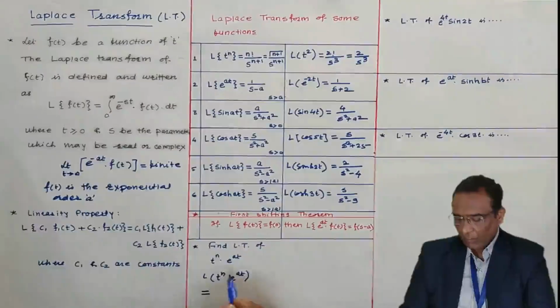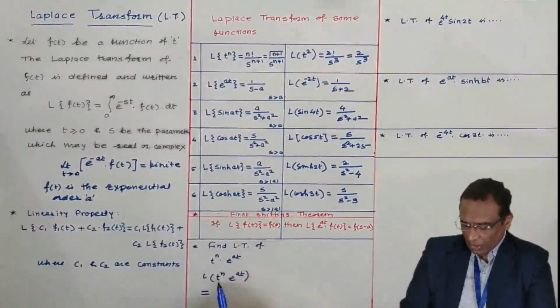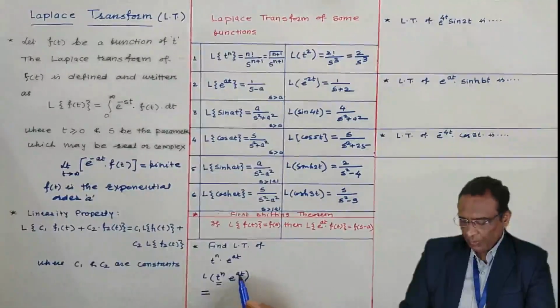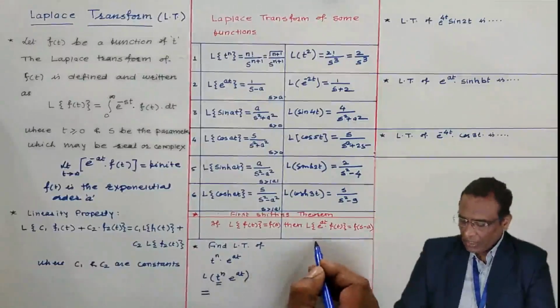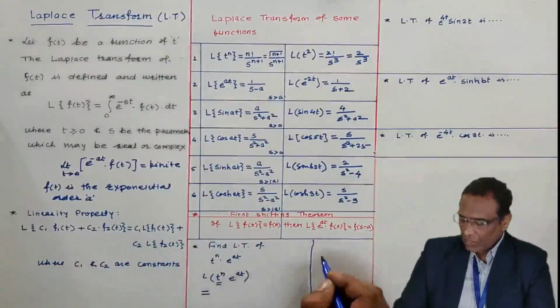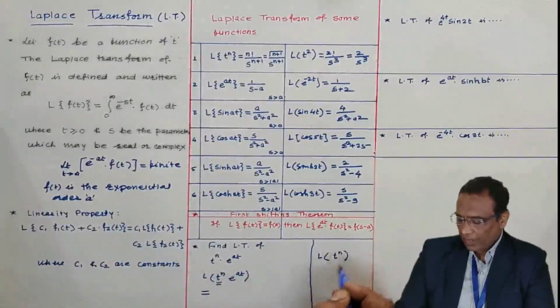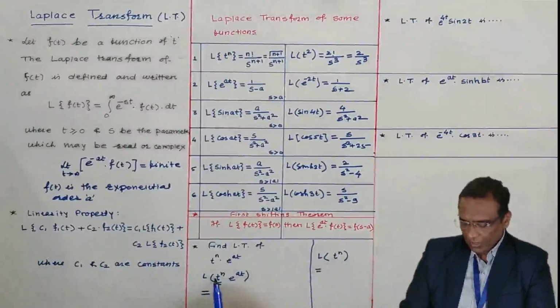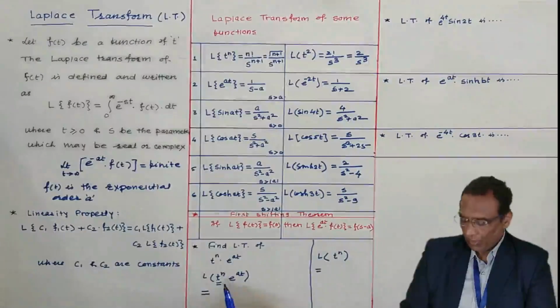Now, I am going to use the shifting theorem. Why do I use the shifting theorem? Because the function is multiplied by e to the power at. See, this is multiplied by e to the power at. Therefore, I am using the shifting theorem. And what is required here? Laplace transform of t raised to power n is required, because t raised to power n, this function is accompanied with e to the power at.